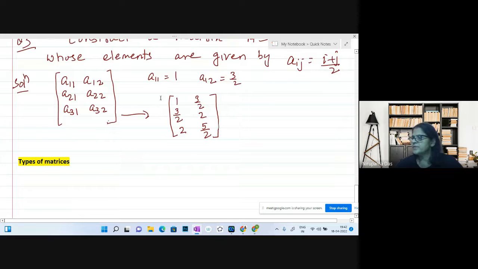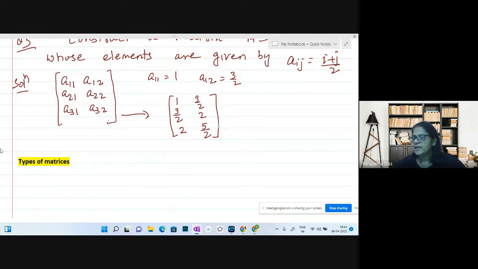Okay, so this is basically how to construct a matrix if the rule for the element is given to you. By this time we have understood what a matrix is, the order of the matrix, how to denote the matrix, if we are given the number of elements how to decide what the possible orders should be, and if you are given the elements of the matrix by a rule, how to construct a matrix.